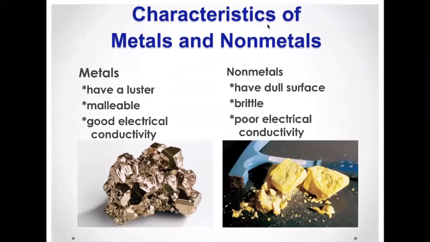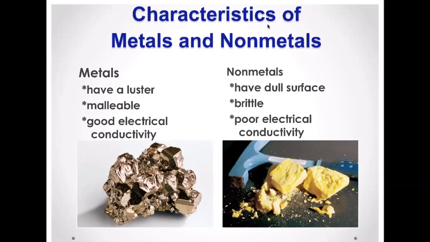All right, so in the beginning of this course, you're just learning about some basic characteristics of atoms, classification of matter, right? Just the periodic table, just some very introductory concepts. So some basic characteristics of the metals versus the non-metals. These are things that are pretty obvious, but let's point them out. So here's a metal, and on a fresh surface, they will be lustrous. Right? They will have a luster.